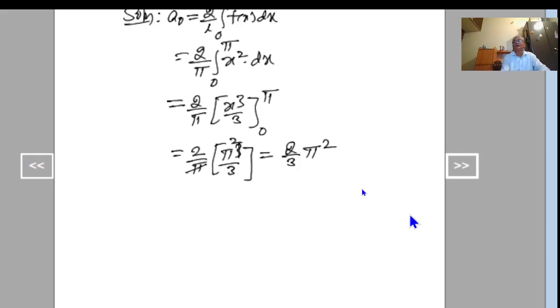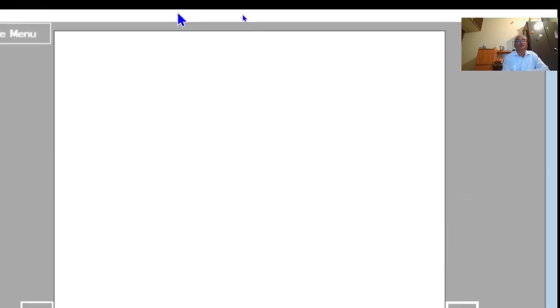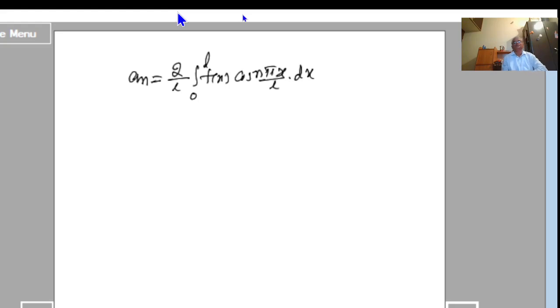Next we have to find out an. Okay, I'll go to next page. an is equal to, by the formula, 2 by L integral 0 to L f of x cos n pi x by L dx.